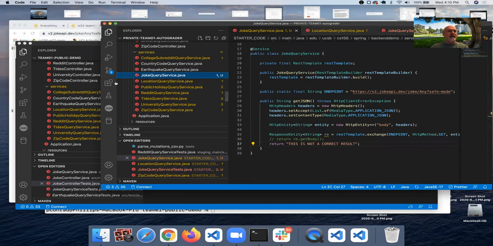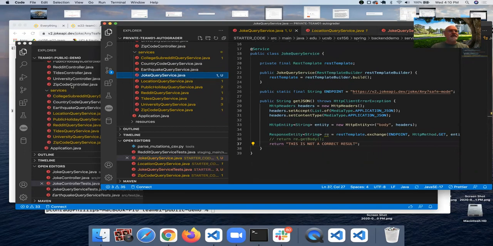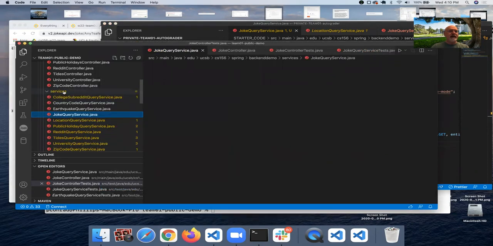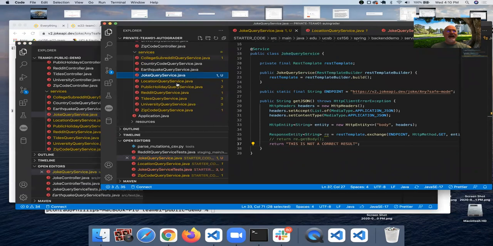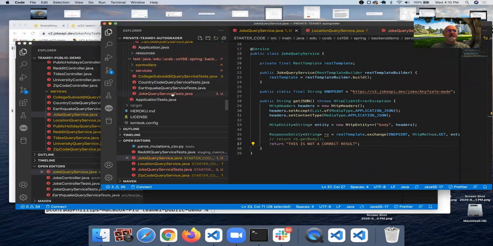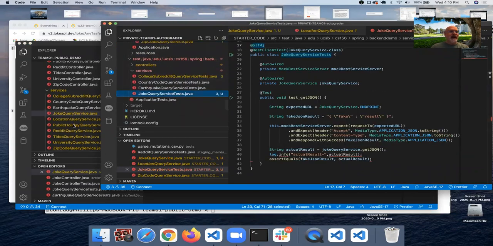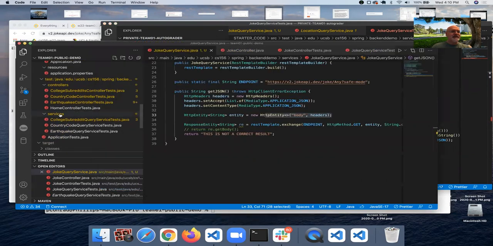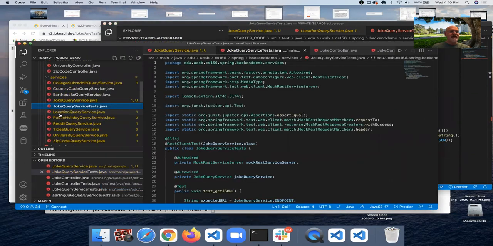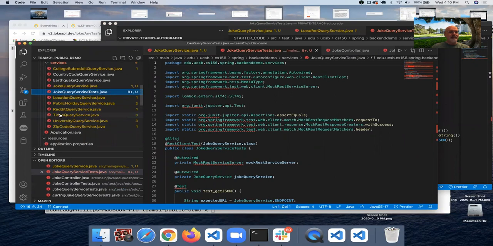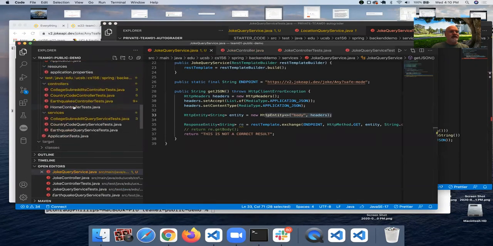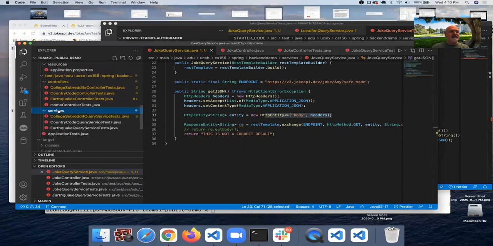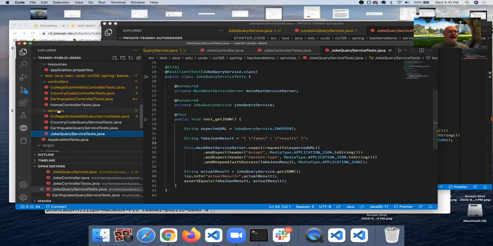I'm going to copy, and I'm going to go over to services, and I'm going to paste. Hey, look at that. And then I'm going to go to my joke query service tests. I'm going to copy, and I'm going to go down to the test directory with services, select it, and I'm going to paste. And oops, that did not work. Let's undo that. Fortunately, undo works. I need to select there and then paste. There we go. Now it's in the right spot.